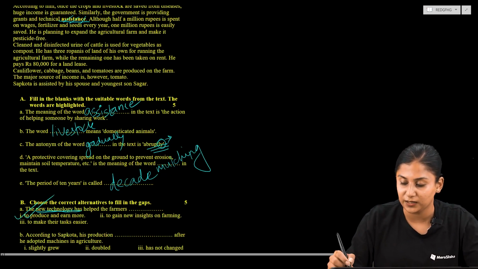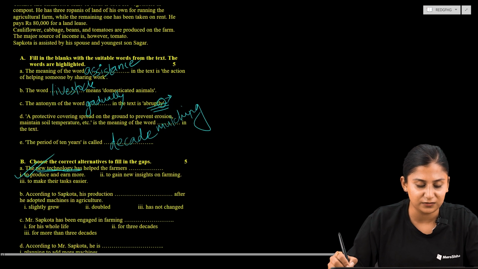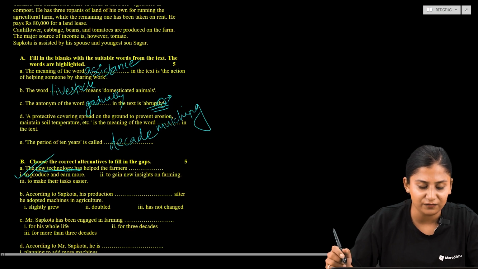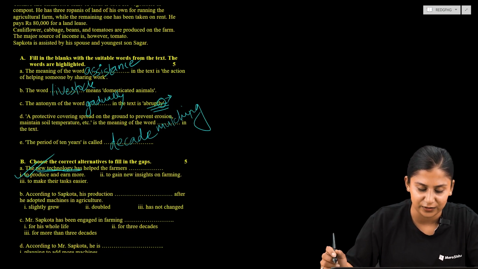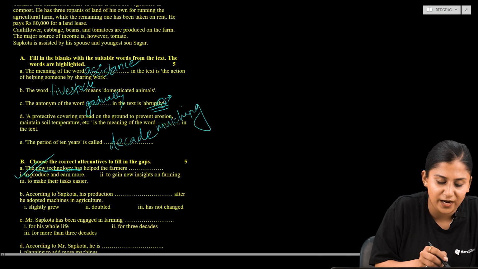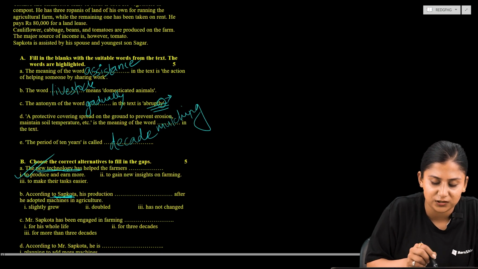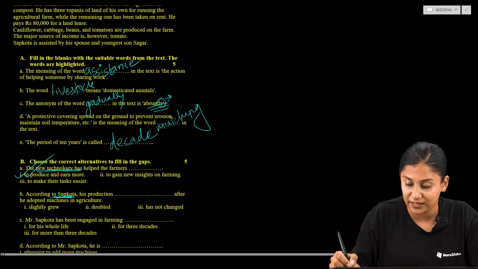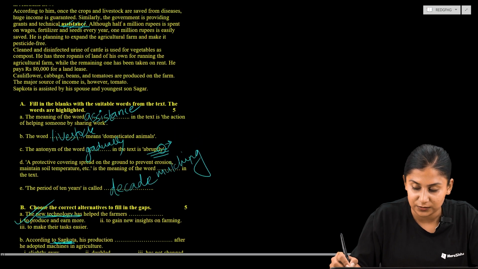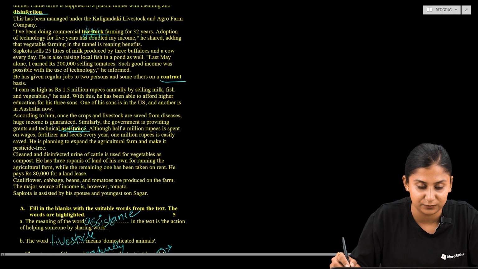Now let us move to another question. And the question reads, according to Sapkota, his production dash after he adopted machines in agriculture. Now we are supposed to find out what Sapkota says about his production. So whether it slightly grew, or it doubled, or has not changed. Let us find out. So what happens after he adopted machines?